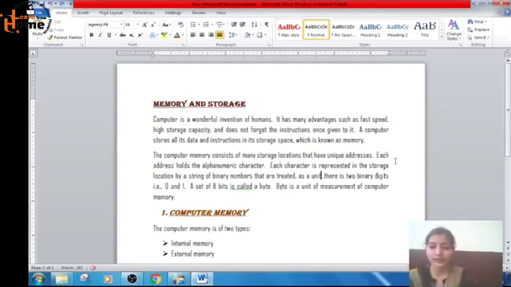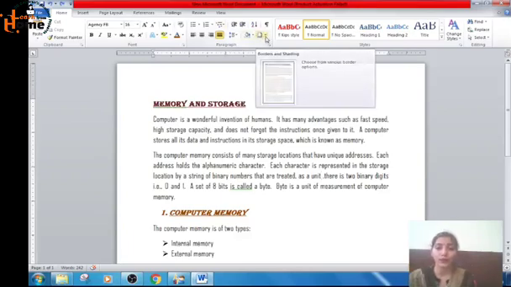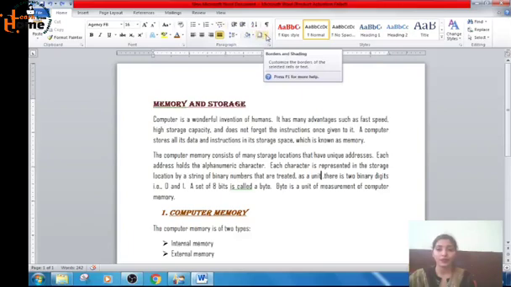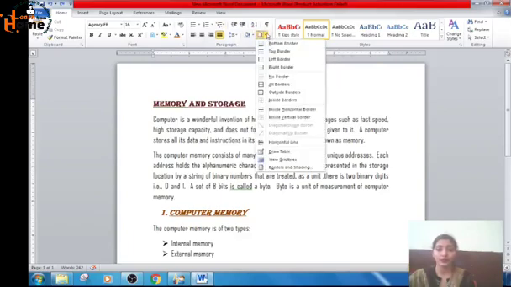Now what comes next? Okay, let's learn how to apply the borders. There are a number of borders that you can apply in MS Word. In the Paragraph group, this option is to apply borders. See Borders and Shading, you will press on the drop-down menu.